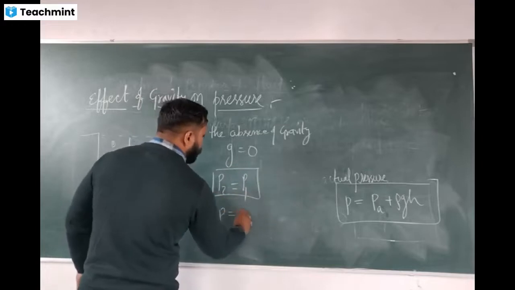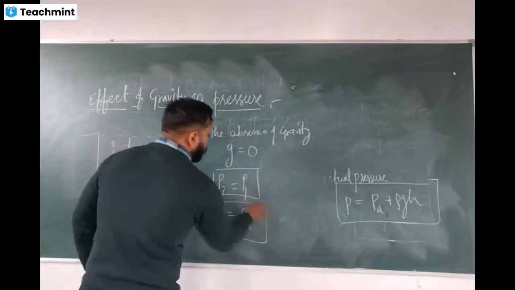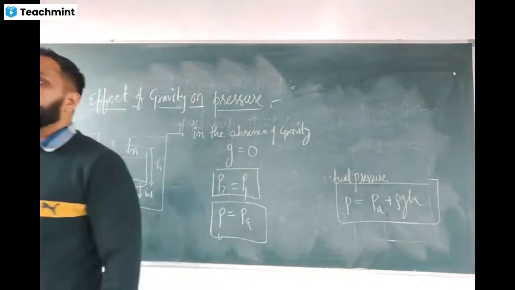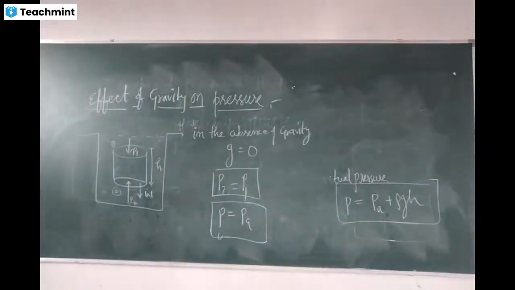So you can say that Pascal's law is only applicable in the absence of gravity, when there is no gravity. So there is a very large effect of gravity on this. This you must know.